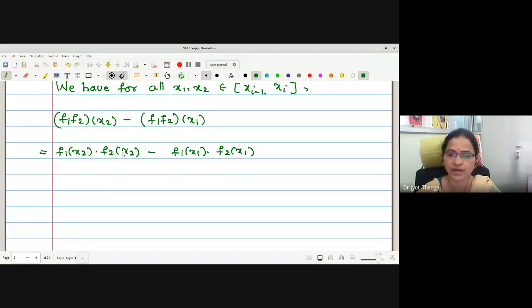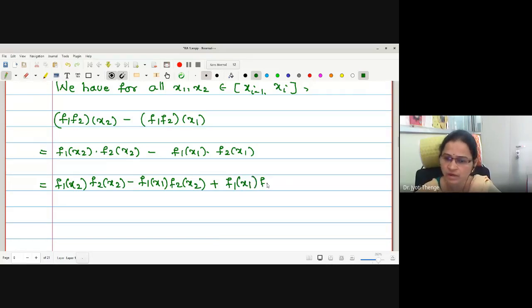Now in order to separate these functions f1 and f2, we are making an adjustment of adding and subtracting some term. What is the term we are adding and subtracting in order to separate these values? We want to separate the functions f1 x1 and f2 x2. Here we are adding and subtracting the term f1 x1 and f2 x2.